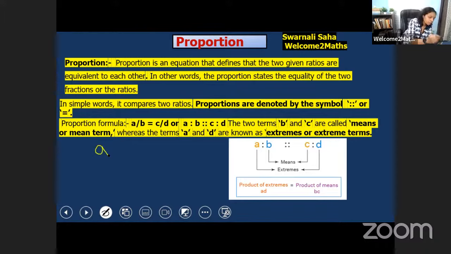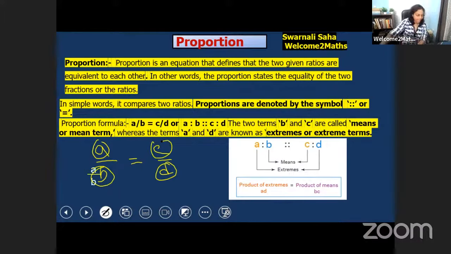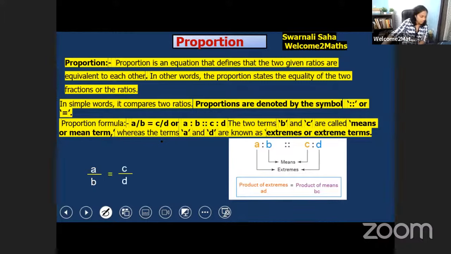If there are two fractions, for example, a by b is a fraction. If we write a number this way, one numerator and one denominator, it is called a fraction, a by b. And there is another fraction, c by d. If they are equal, a by b is equal to c by d, then what you have to write is the multiplication of a and d is equal to b and c. That's all. A into D is equal to B into C.